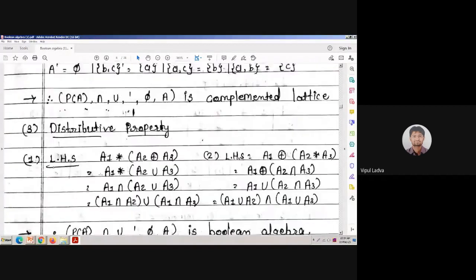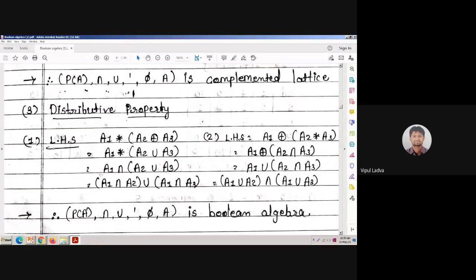Now what we just need to prove? We just need to prove its distributive property, whether both those operations are distributive over each other or not. Whether star is distributive over ring sum and ring sum is distributive over star. What we need to take care of is that ring sum means union, star means intersection. So if I replace ring sum and star with union and intersection, it simply leads to one of the simplest set theory questions, is it? And we all know that union and intersection are distributive over each other. So with the help of that, we can easily prove that this particular lattice is even distributive.